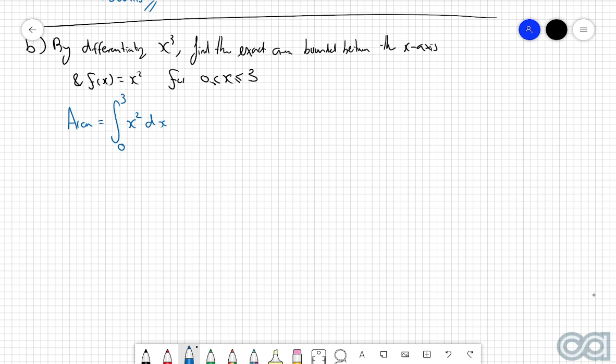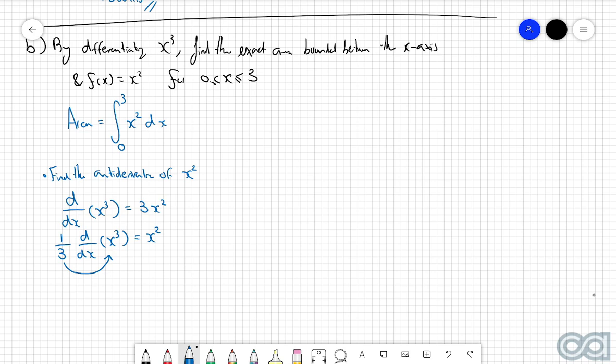So in order to evaluate this definite integral, we first of all need to find the antiderivative of x squared. And we're being told in the question to first of all differentiate x cubed, so let's do that. We know that d by dx of x cubed is equal to 3x squared, but I want to get this x squared all by itself, so let's divide through both sides by 3. We get 1 over 3 d by dx of x cubed is equal to x squared, and then if I pull in this constant of 1 over 3 into the derivative, I get the following equation: d by dx of 1 over 3 x cubed is equal to x squared.